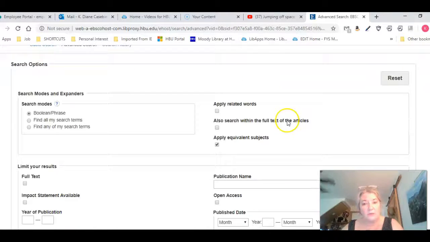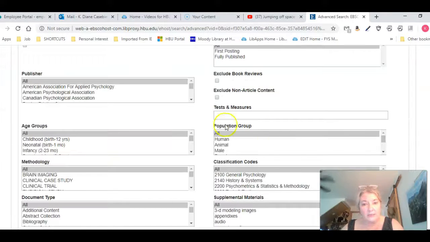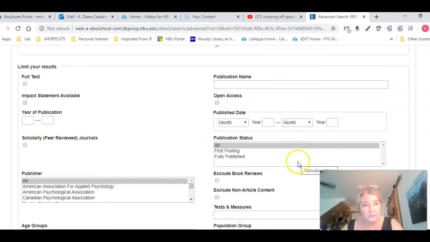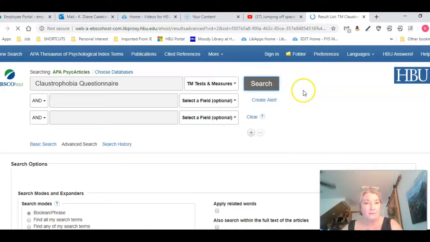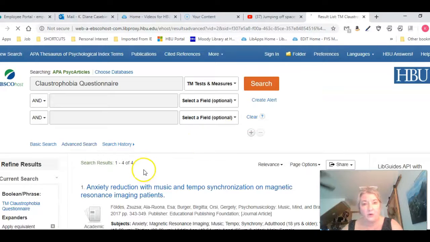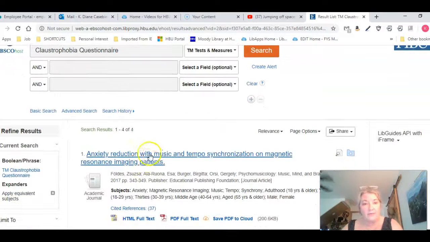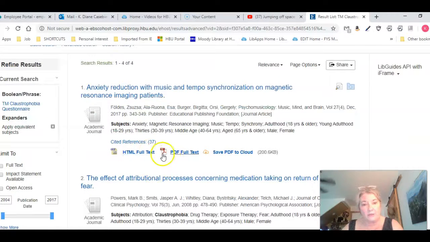Let me show you that you also can do that right in here under test and measures. You also can limit by year of publication, and these are APA journals. Let's go ahead and run that search. And we have 4 articles that have it somewhere in the record, because I can go read these articles right here, and you see there are also cited references that you can go after if you want to.